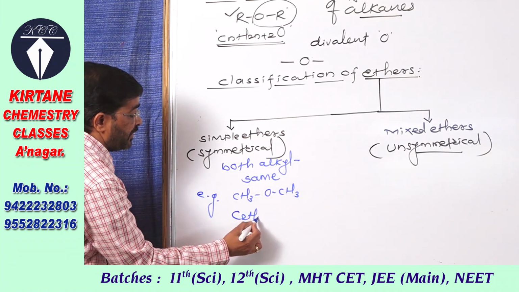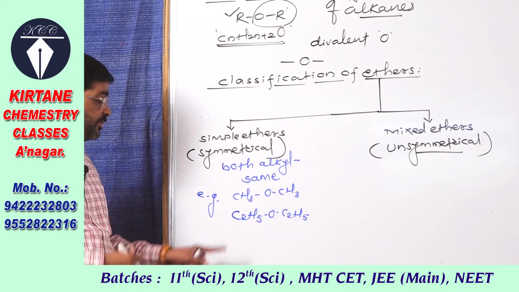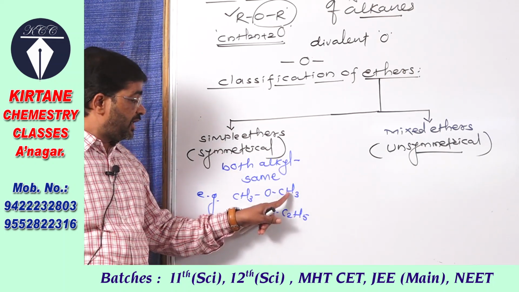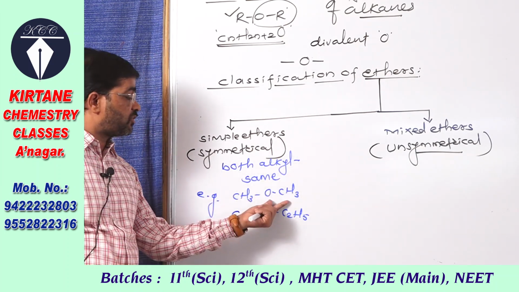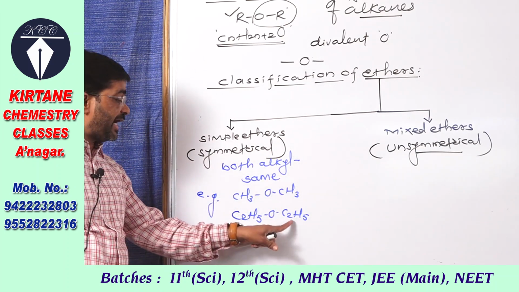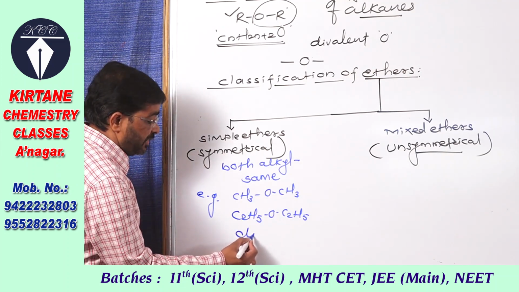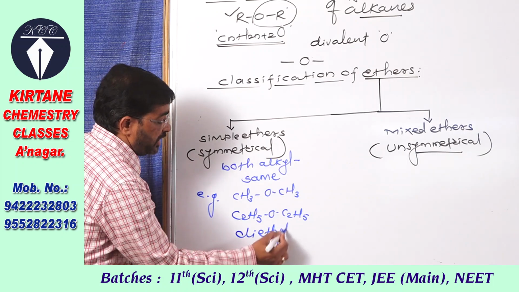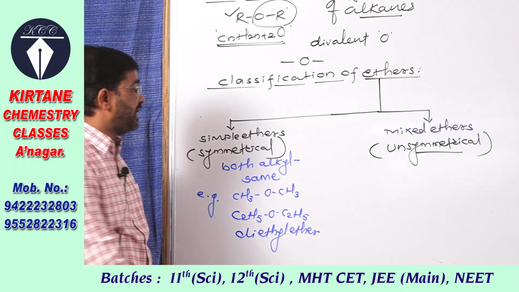And here the alkyl groups attached to oxygen atom are same, that is ethyl. So it is dimethyl ether, or from the IUPAC definition methoxymethane, and diethyl ether or ethoxyethane. So that is the first type of ether, simple ether or symmetrical ether.